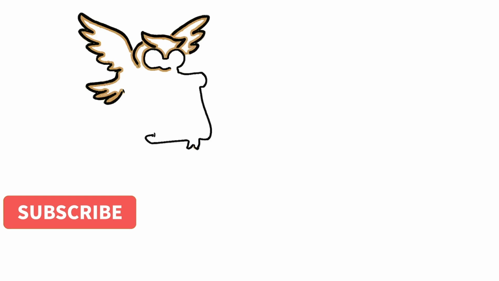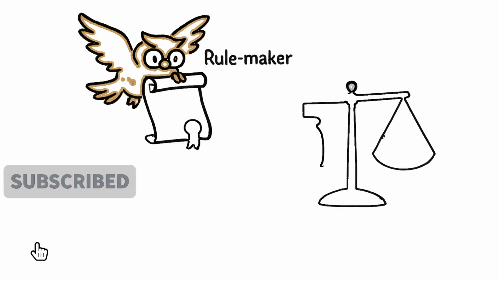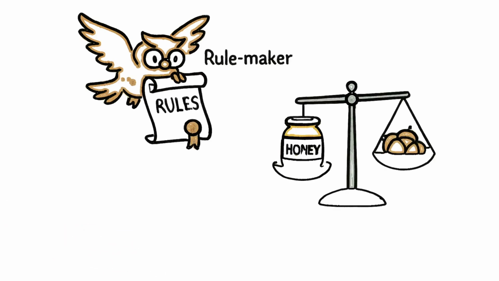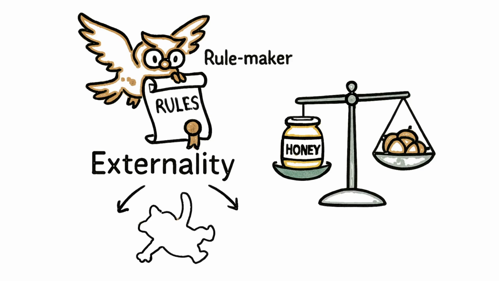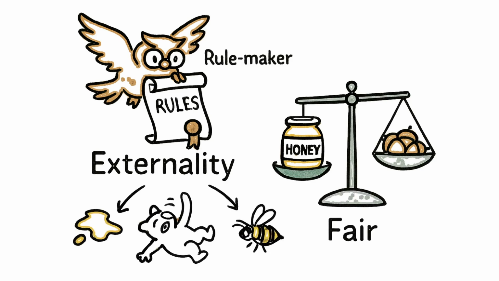Today we're breaking down externalities, the hidden side effects of bear decisions. By the end, you'll know why the owl steps in as rulemaker to keep the honey world fair.